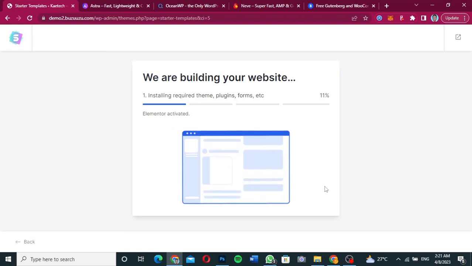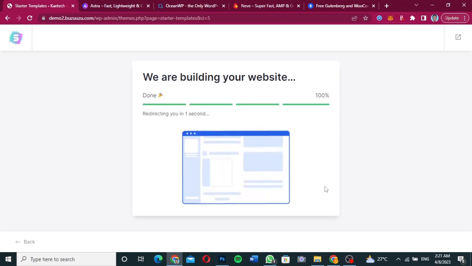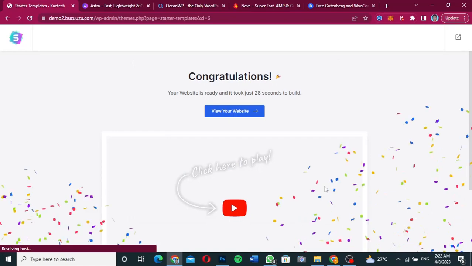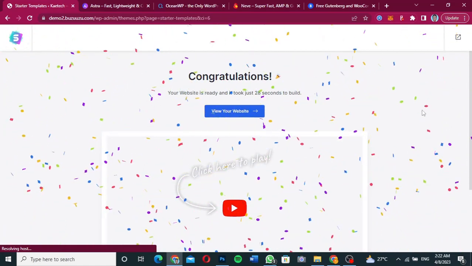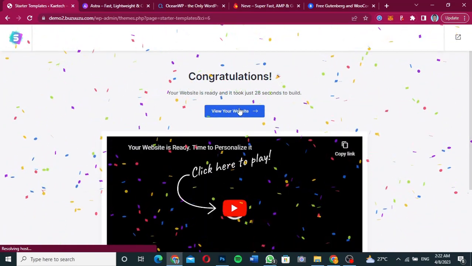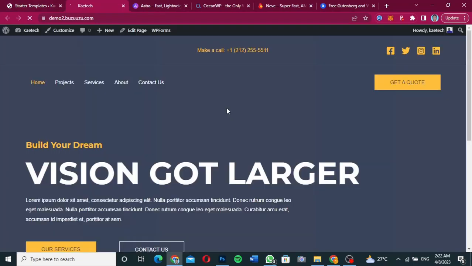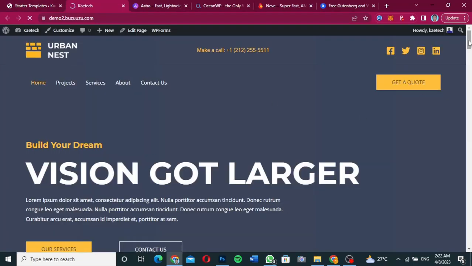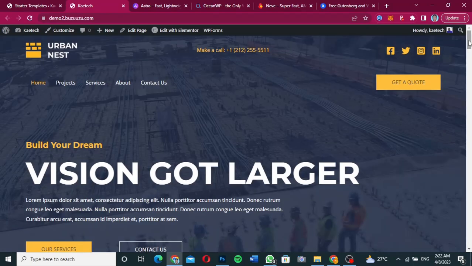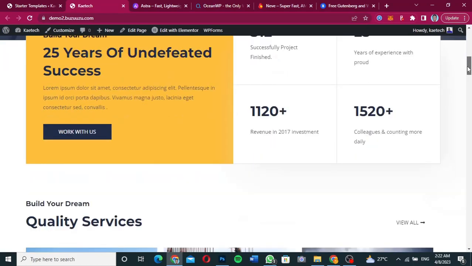It is installing and activating all the required plugins that we need to have this website done for us. In some few minutes, we're going to have our website fully done, and then I'm going to show it to you. Okay, guys, so our website is really done. We are good to go. As you can see over here, congratulations. We can go ahead and view the website. As you can see, our website is completely done. We have our construction website done.